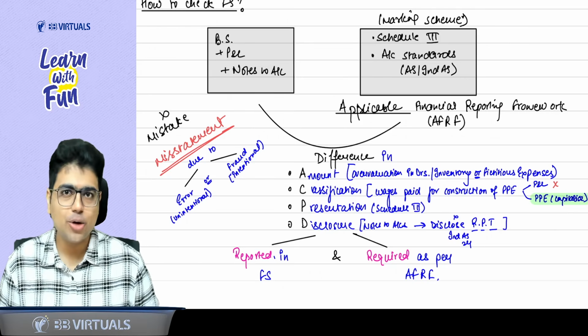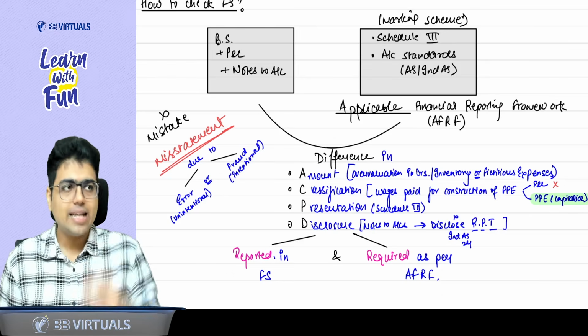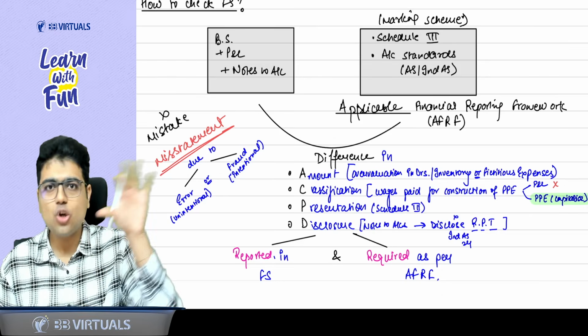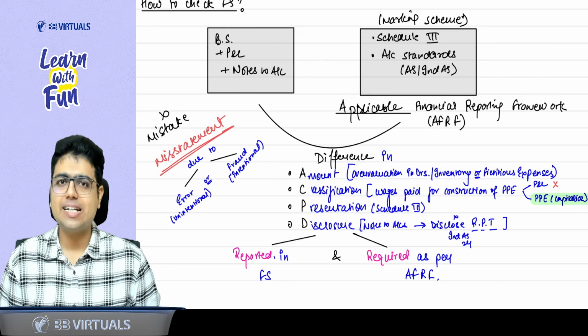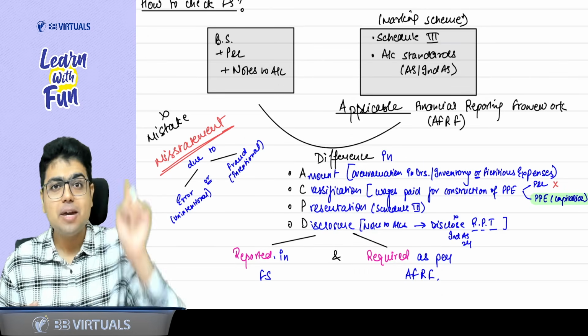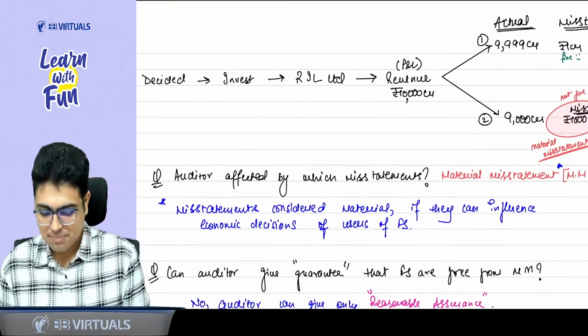Did you understand that point or not? Yes, sir. Now, in intermediate, we have studied that the auditor is not affected by misstatement. He does not care about misstatement. He is affected by material misstatement. So the next concept we are revising is material misstatement.